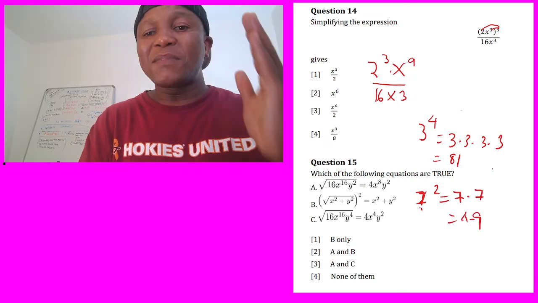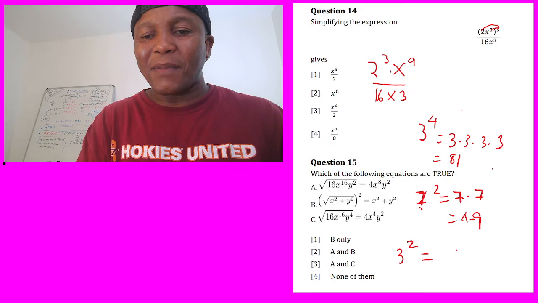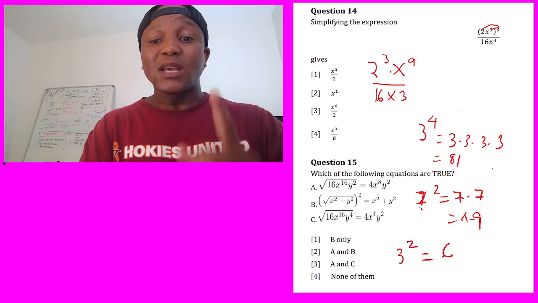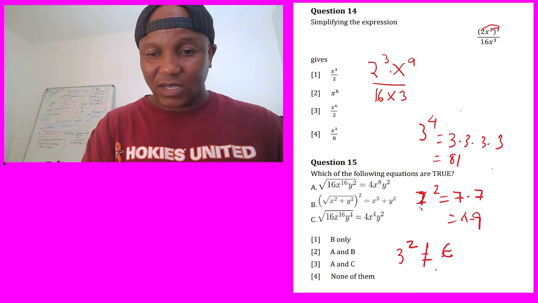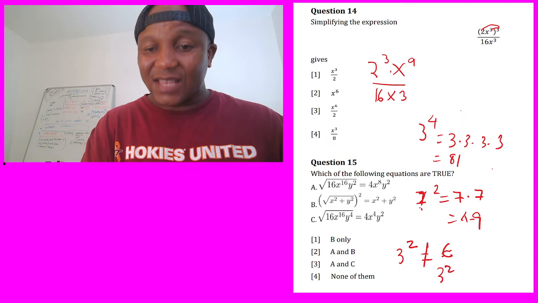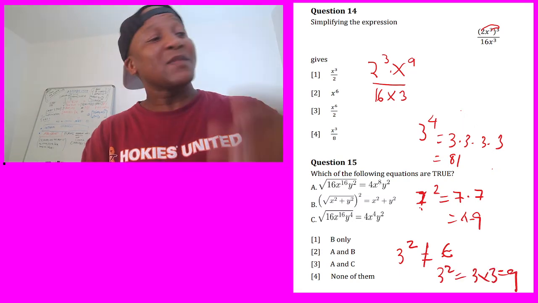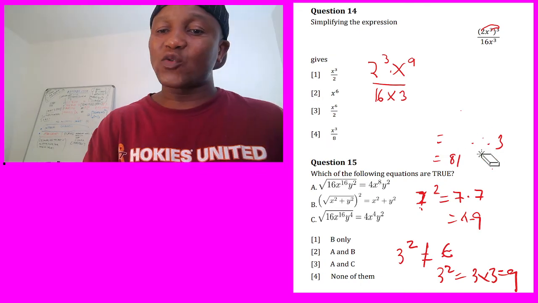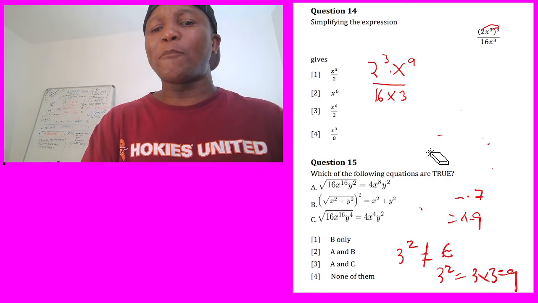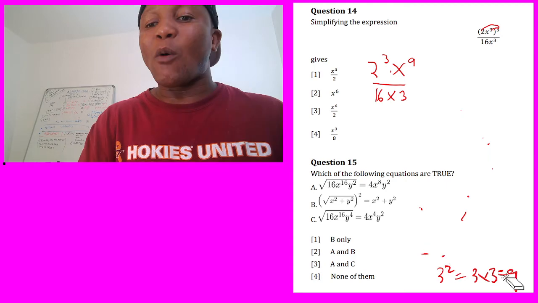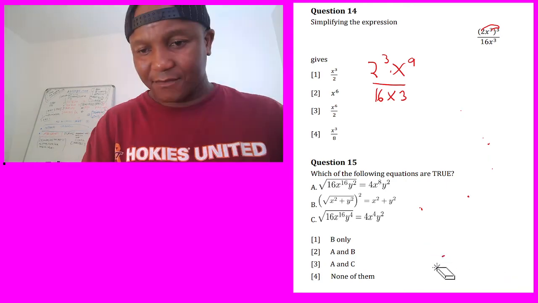So the mistake a lot of students make is, somebody gives, let's say, 3 power 2, and they say this is equal to 6. No, it is not equal to 6. This 3 power 2 means 3 times 3, which equals 9. Pay attention to that. That's a very common mistake a lot of math students make. But this is not part of the question. Let's go back to our math equation and solve that.